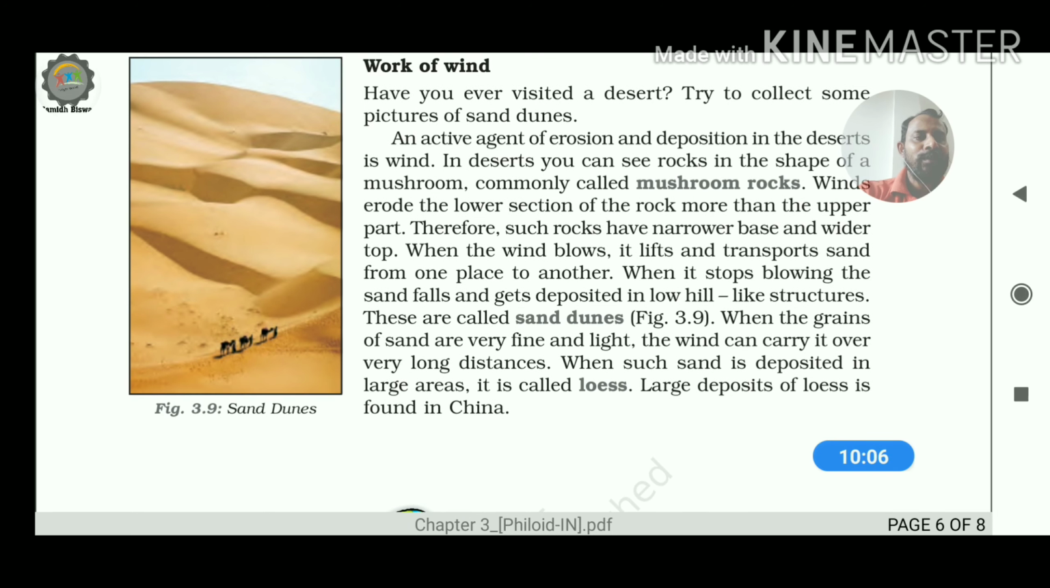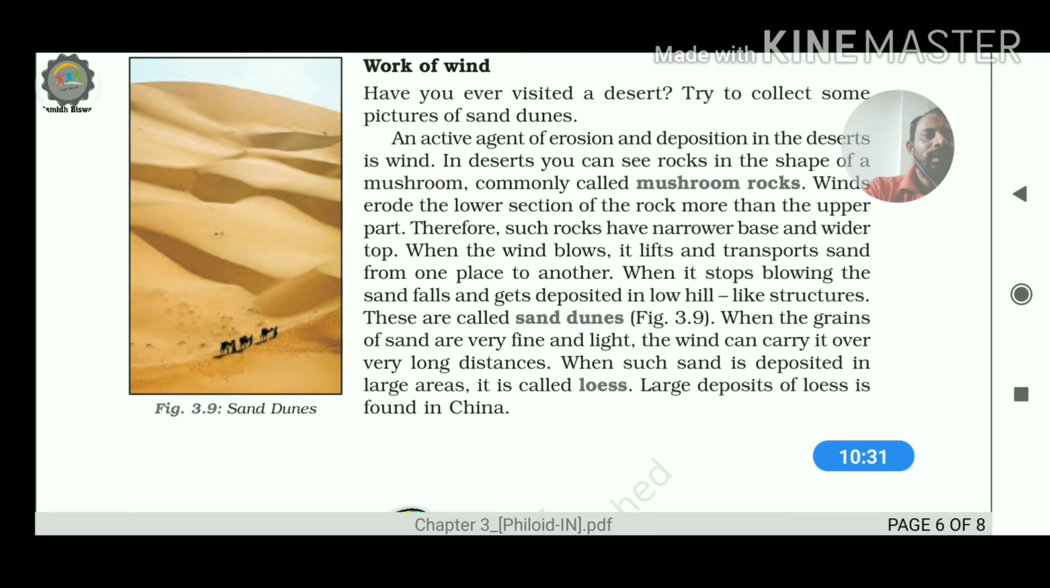So when it stops blowing, the sand falls and gets deposited in low hill-like structures. These are called sand dunes. I think you have got the line. When the wind blows, it lifts and transports sand from one place to another. When it stops blowing, the sand falls and gets deposited in low hill-like structures. These are called sand dunes.